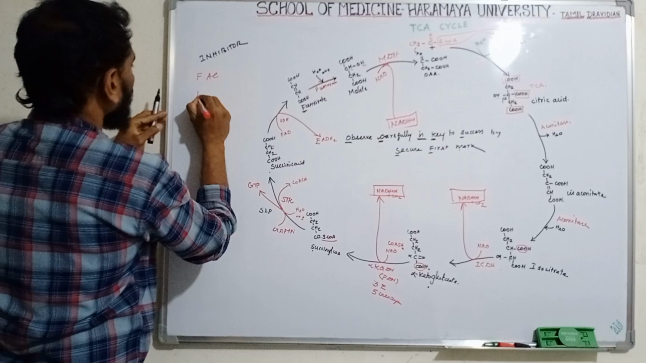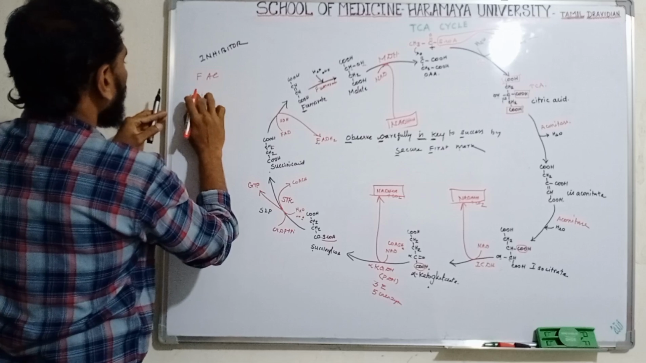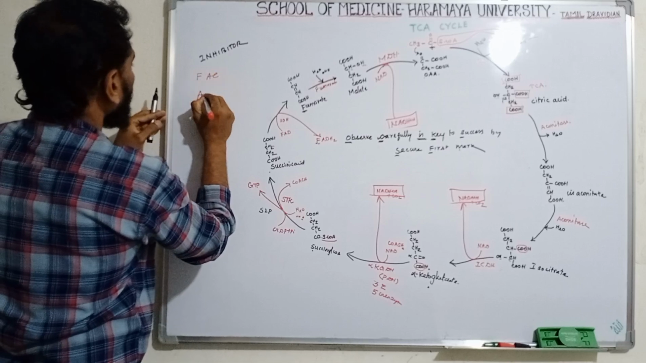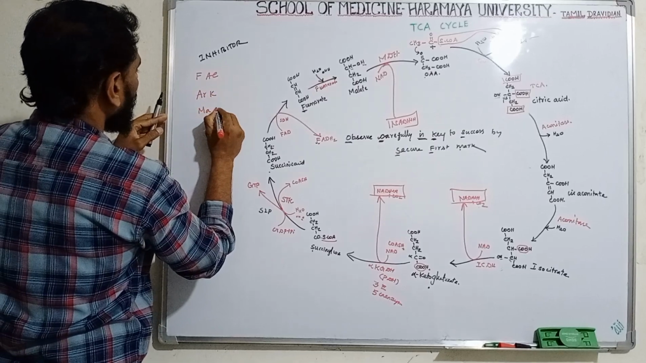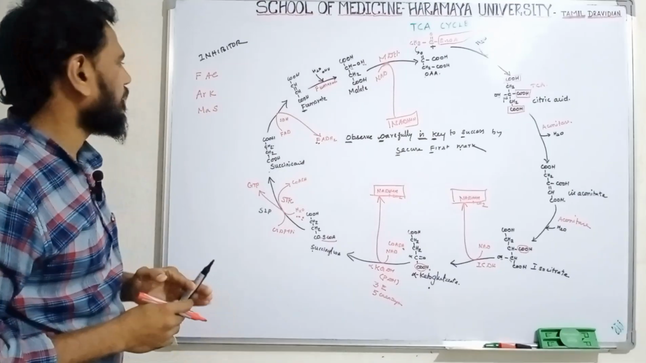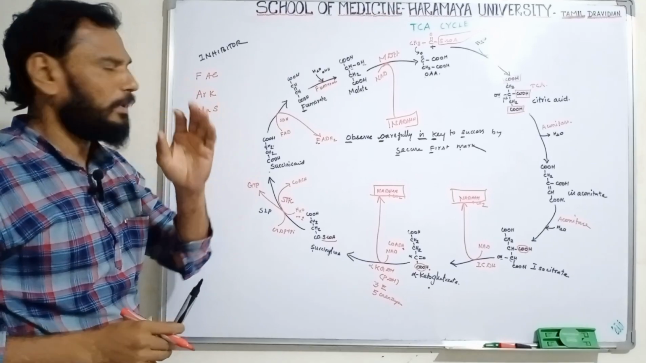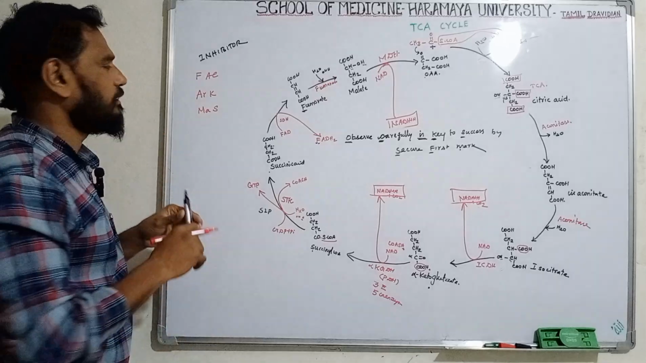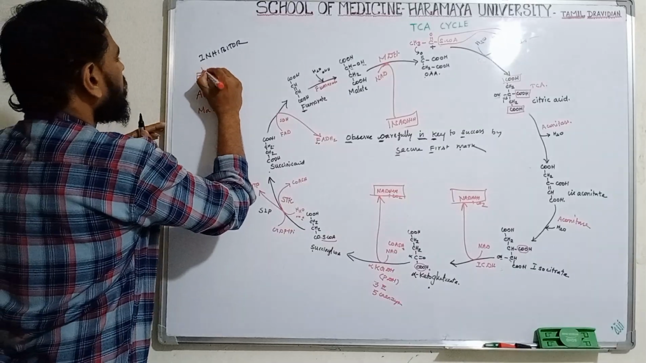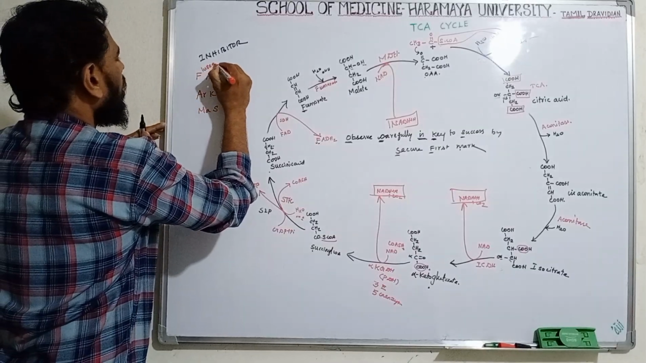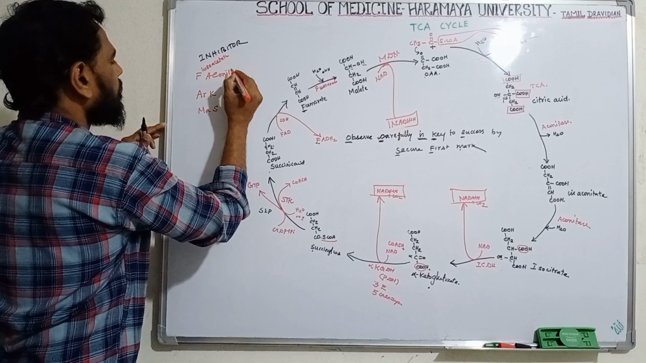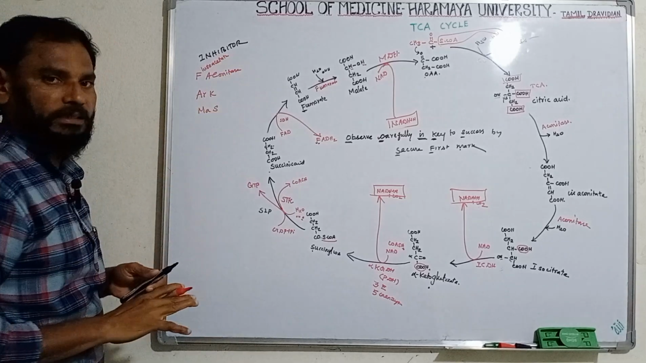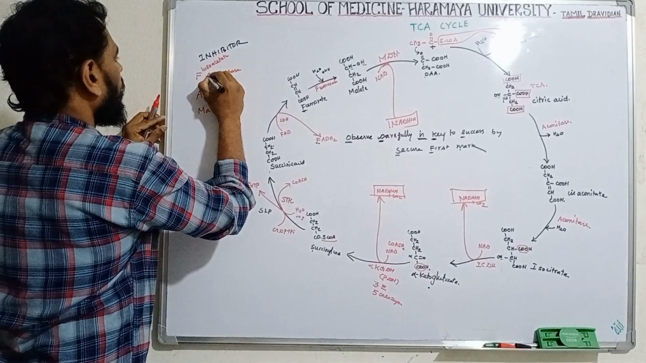Fat, arc, mass. Listen to the pronunciation: fat, arc, mass. That means F means fluoroacetate. Fluoroacetate will inhibit the aconitase enzyme. Aconitase enzyme. Clear? I'll write aconitase enzyme.